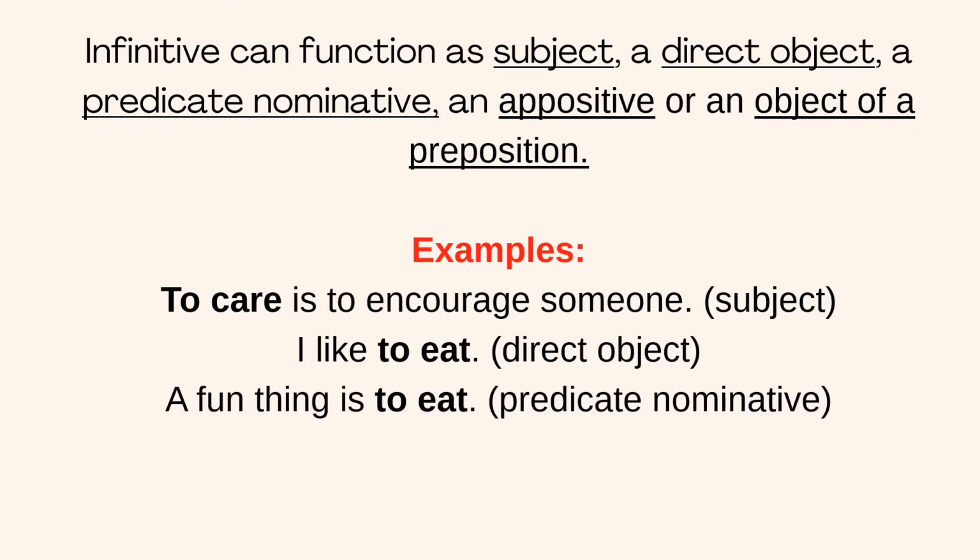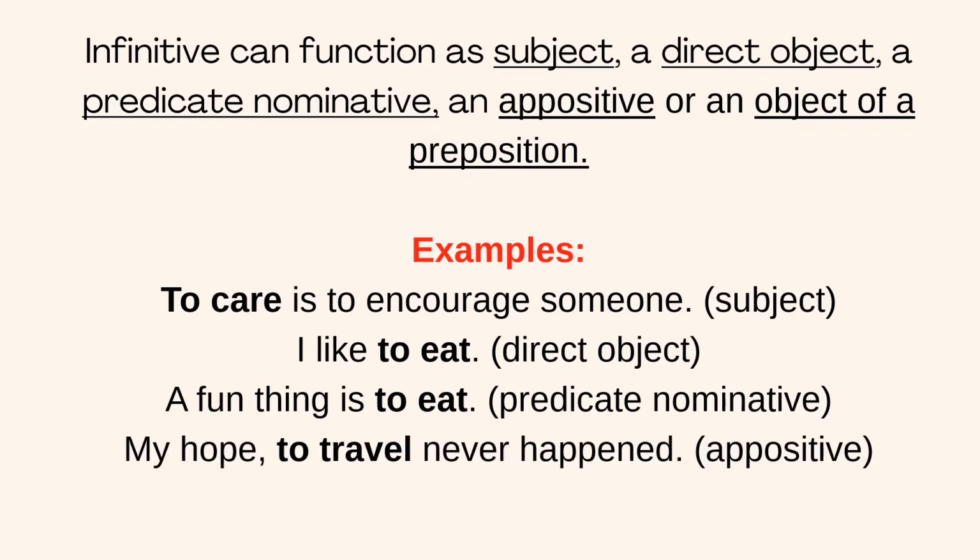A fun thing is to eat. To eat is a predicate nominative. The infinitive acts as a predicate nominative that follows an auxiliary verb and identifies something that is fun in the sentence. My hope to travel never happened. It functions as an appositive.